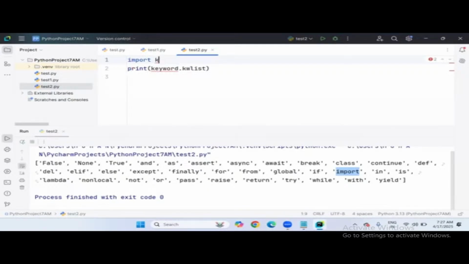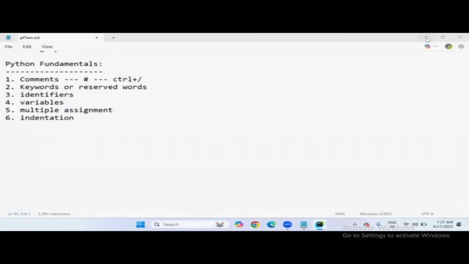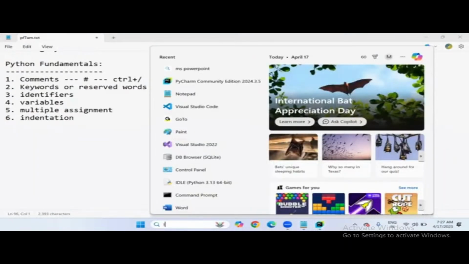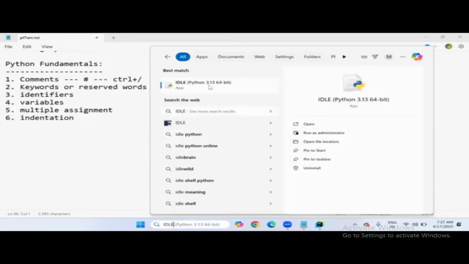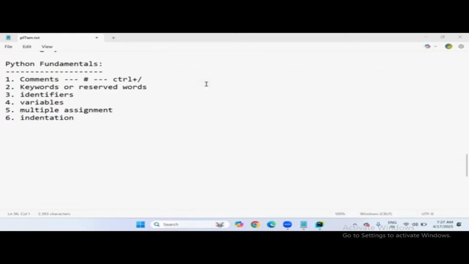So let's import keyword library and keyword.kwlist. I'm printing all the keywords in Python which are available. And these two lines will not only work in the PyCharm editor, they work anywhere. Like in the last lecture, I introduced an editor tool that comes by default when we install Python software. What is that? IDLE. It's a built-in or default editor. It comes automatically while installing Python.